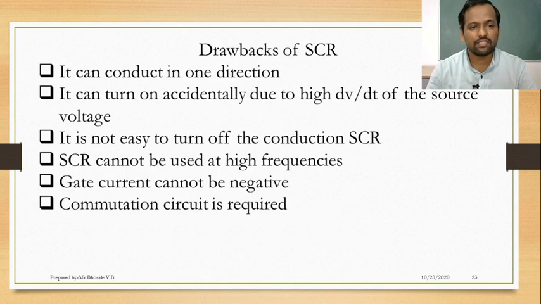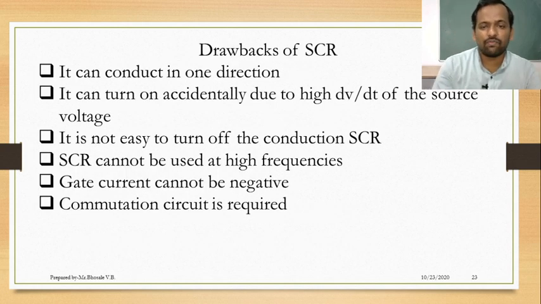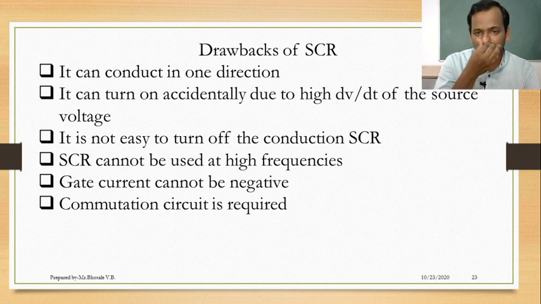Now drawbacks of SCR, that I have already told, that it can conduct in only one direction, that is current always flows from anode to cathode. Then turn off of SCR is not easy, commutation circuits are required. Because these commutation circuits are required, cost increases. And gate current must be positive to turn on the SCR, gate current can never be negative. These are the drawbacks of the SCR.